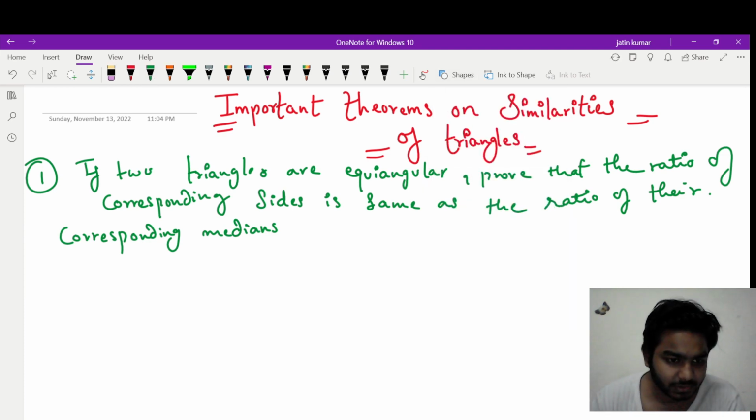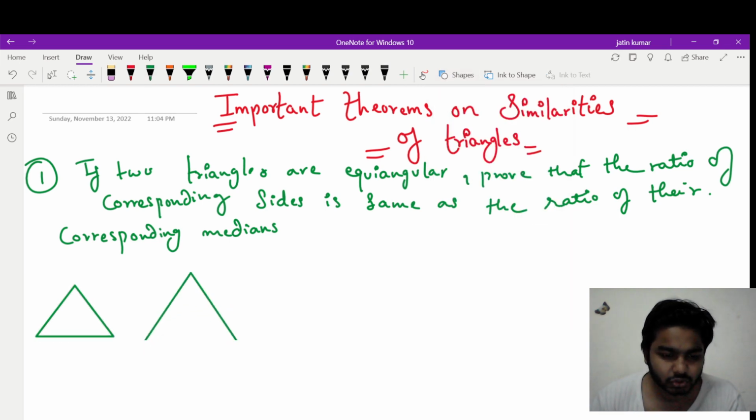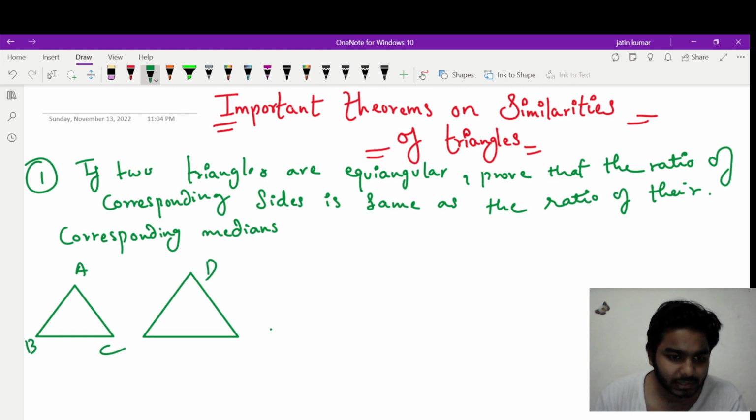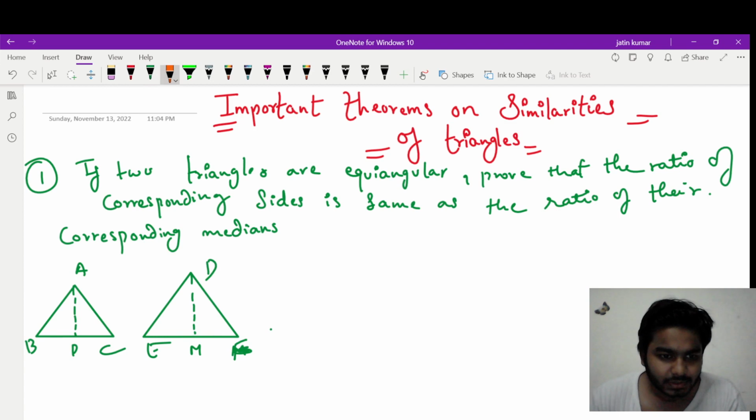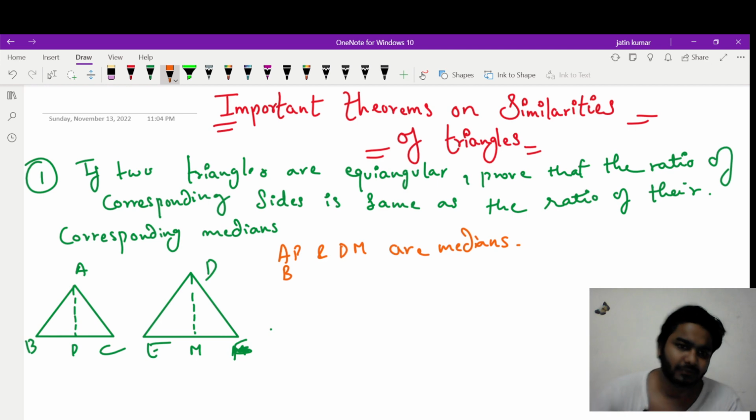Let me draw two triangles. So this is triangle 1 and this is triangle 2. Let's name them ABC and DEF, where AP is the median, and here let's call DM the median. AP and DM are medians, and you know medians divide the opposite sides into two equal halves. So BP is equal to PC and EM will be equal to MF.